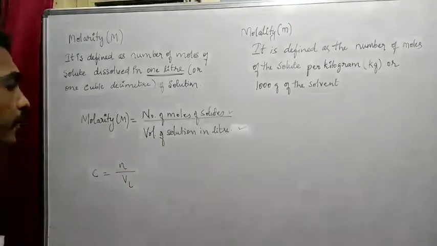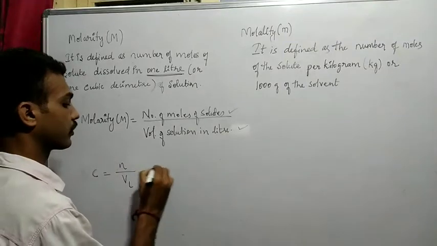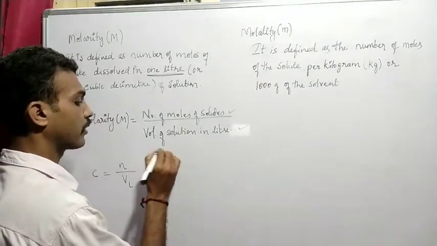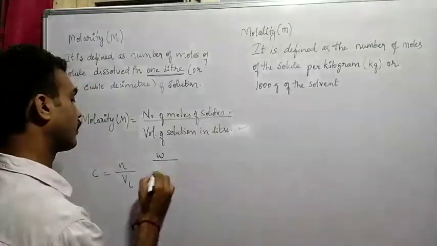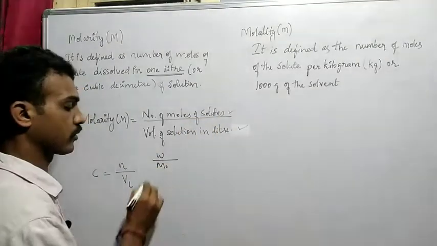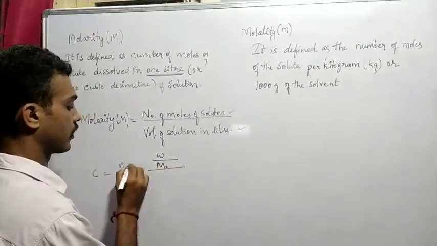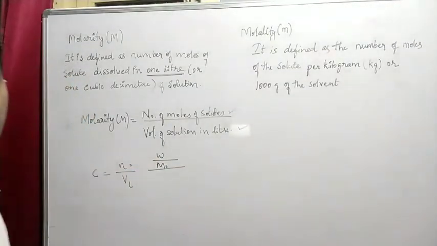Number of moles is nothing but weight of the solute divided by molecular mass of the solute. So n is nothing but weight divided by molecular mass.